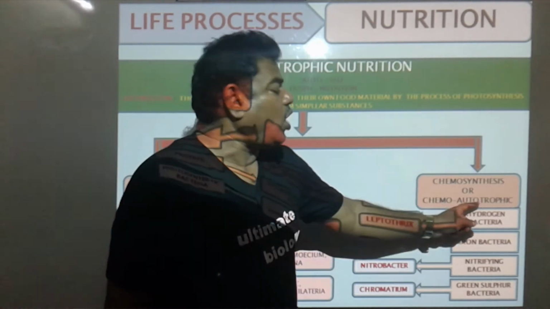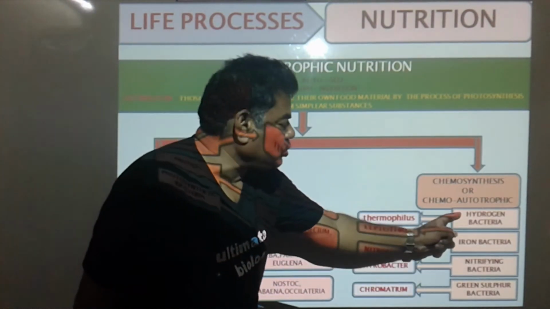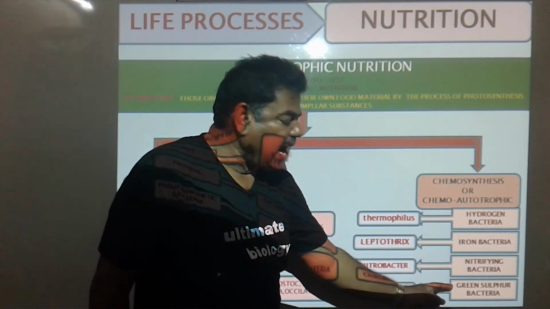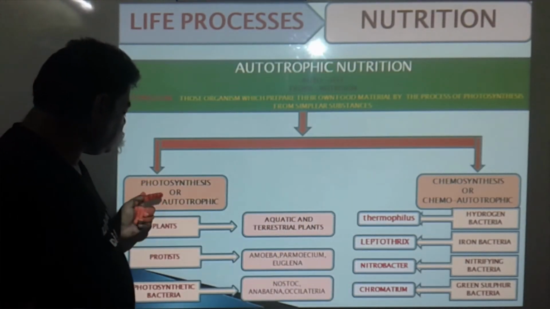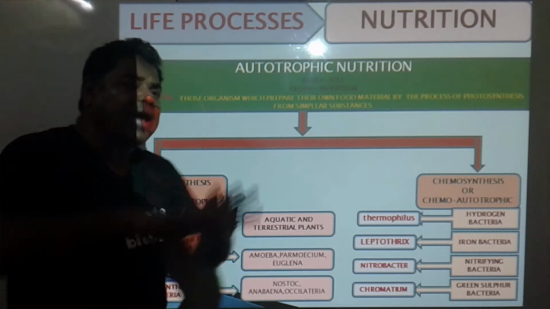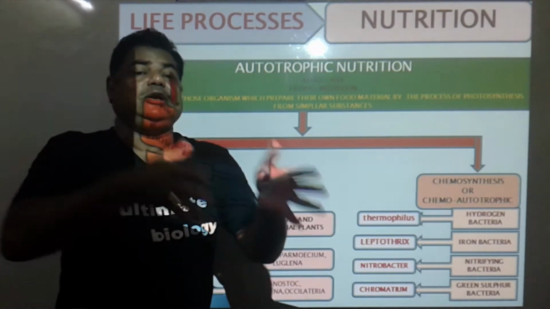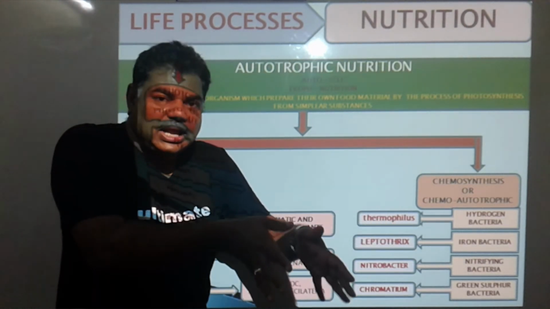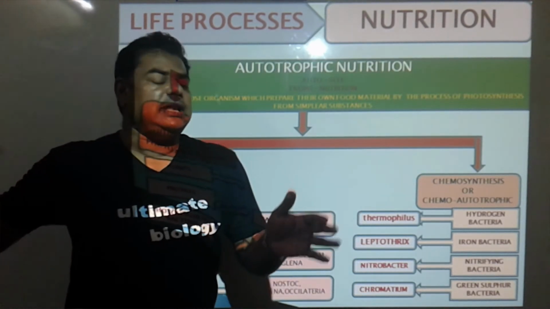That is the chemoautotrophs. What is it? Chemoautotrophs. Chemoautotrophs are hydrogen bacteria, iron bacteria, then nitrifying bacteria and green sulfur bacteria. Now see here, photosynthesis or photoautotrophic organisms. One is the plant, the entire plant kingdom present on the earth. It may be present in water or on the land. Aquatic means present in water, aqua means water, and terrestrial means present on the land.